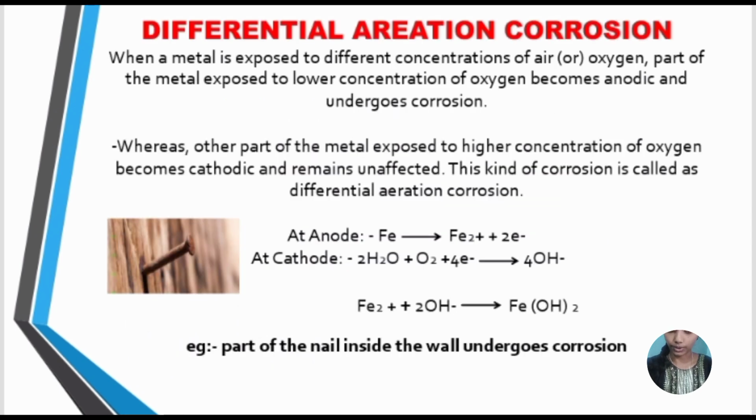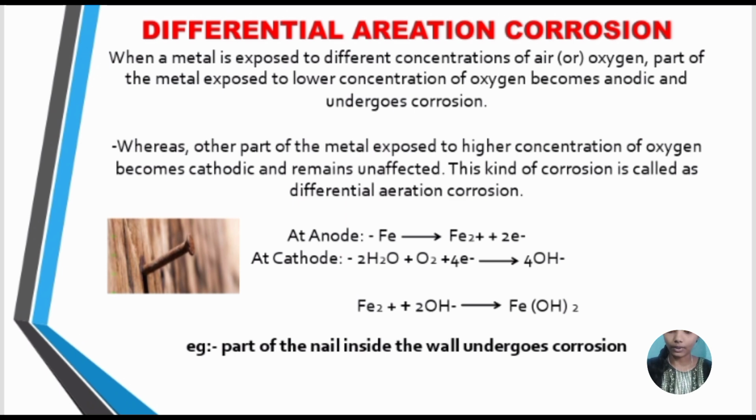Differential aeration corrosion. When a metal is exposed to different concentrations of air or oxygen, the part of the metal exposed to lower concentration of oxygen becomes anodic and undergoes corrosion, whereas the other part of the metal exposed to a higher concentration of oxygen becomes cathodic and remains unaffected. This kind of corrosion is called differential aeration corrosion.